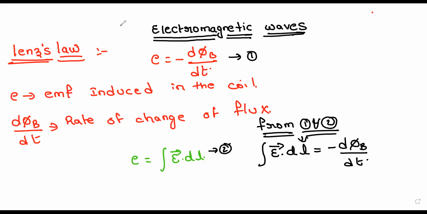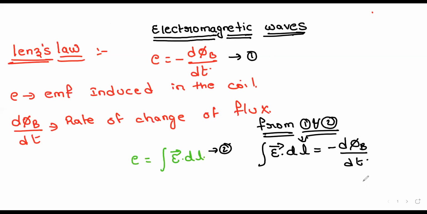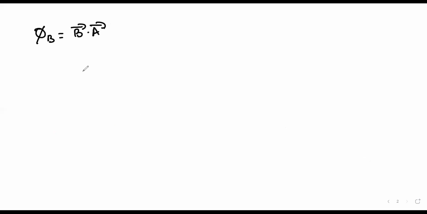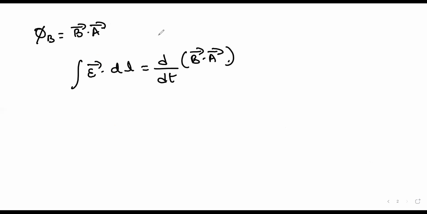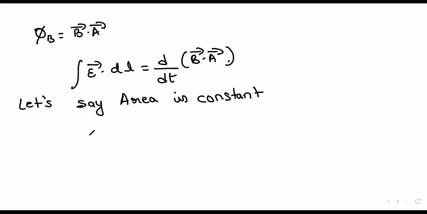So what is the magnetic flux formula? Anyone? BA cos theta. Very good. It is B dot A, right? So I am substituting this here. So I get the integral of E dot dl is equal to minus d by dt of B dot A. So if the area is constant, I'll take A outside.